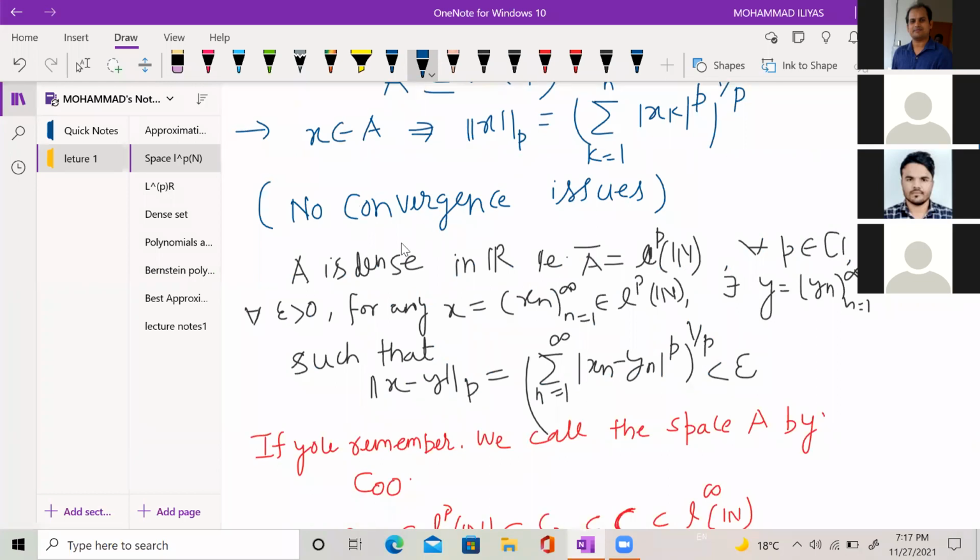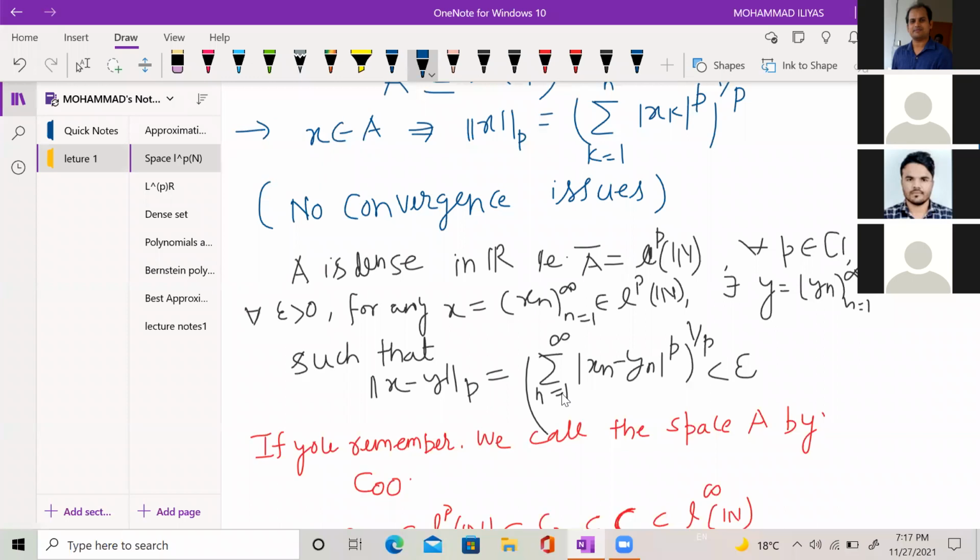So one can see A is dense in l^p, means the closure of A is equal to l^p, for any p. You can choose any p. So A is dense in l^p. This means that for every given epsilon positive and for any sequence x from l^p, you can find some sequence y in the subspace A such that the norm of x minus y is less than epsilon.